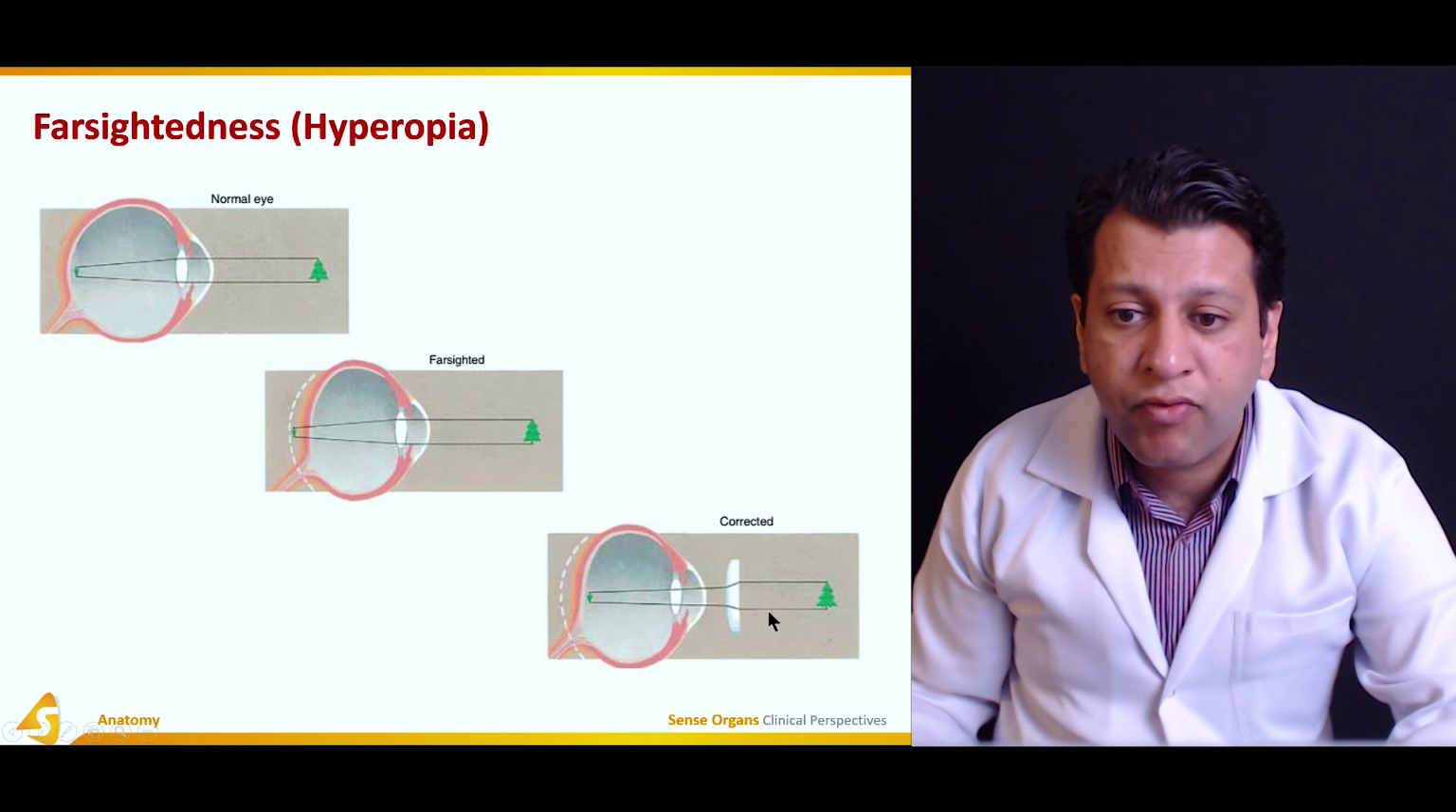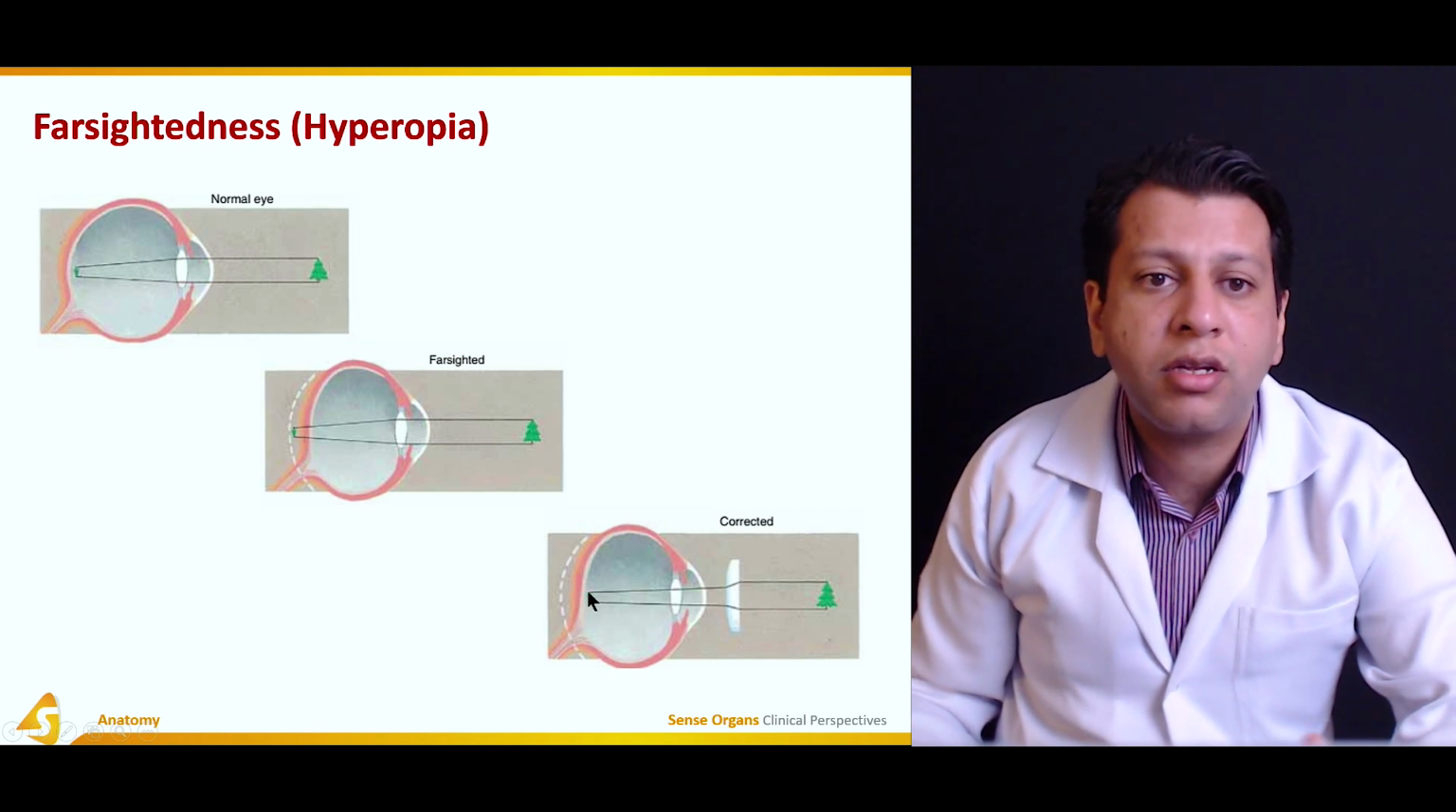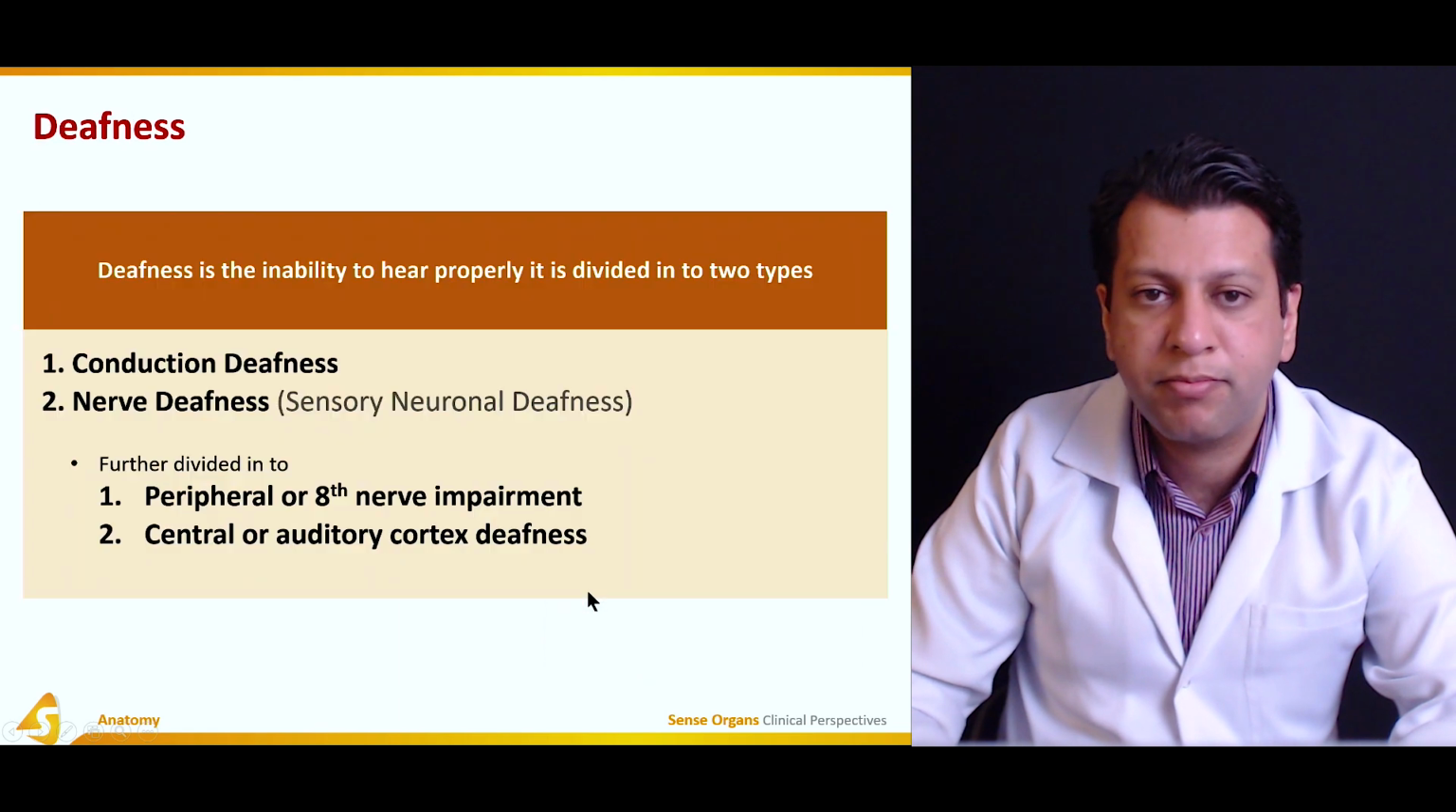If you give a convex lens, which can help this lens to converge more light so that an image can be formed on the retina, then this will be a correction of the farsightedness or hyperopia.